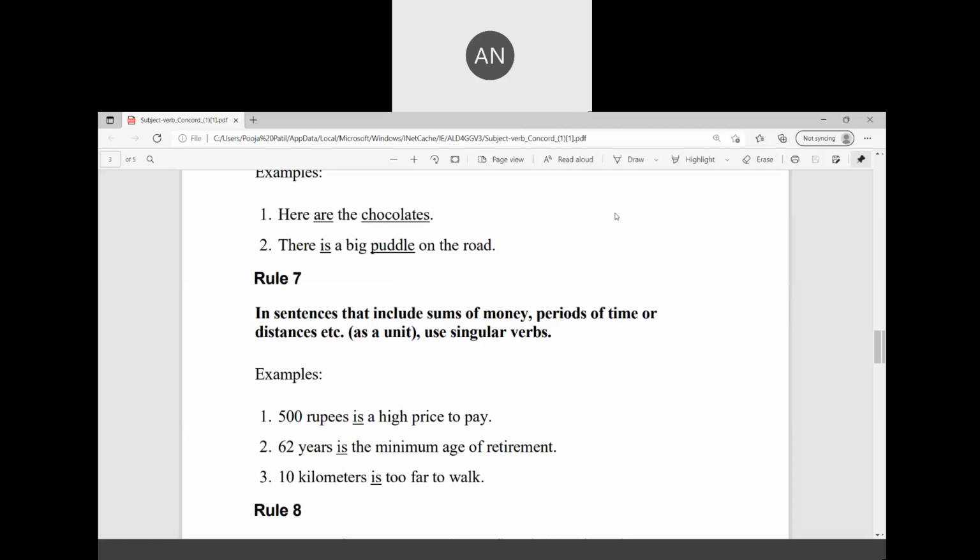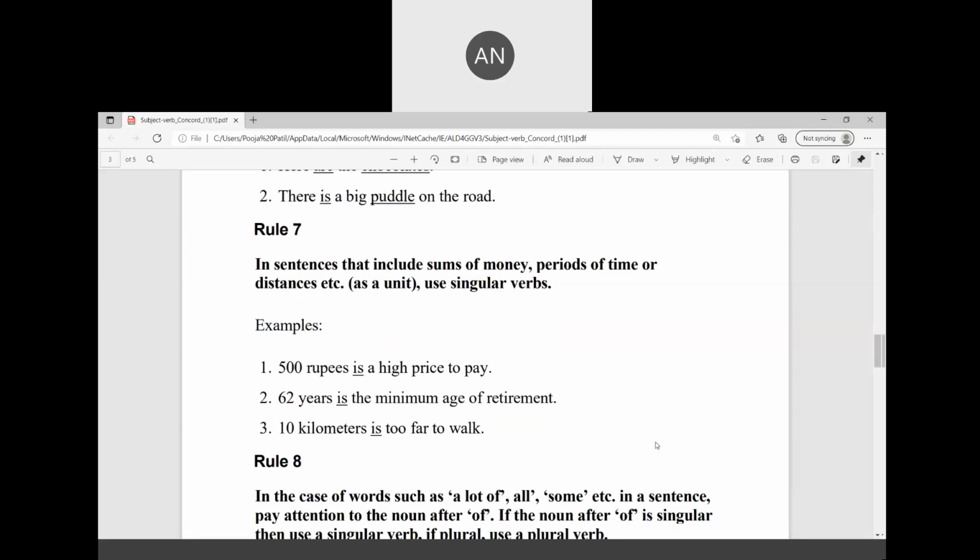No. 500 rupees is, because the sum of amount is a high price to pay. 62 years is the minimum age of retirement, that is age. 10 kilometers are too far to walk? No. 10 kilometers is too far to walk.